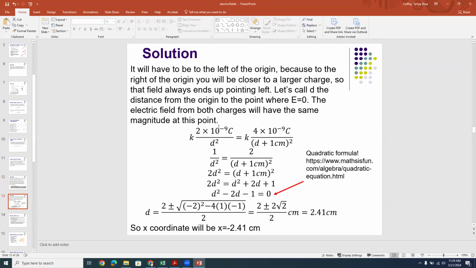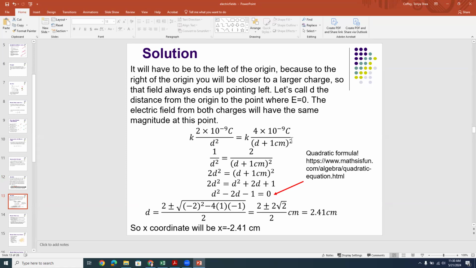So k times 2 times 10 to the minus 9 coulombs over d squared is equal to k times 4 times 10 to the minus 9 coulombs over (d plus 1 centimeter) squared. That's where the electric fields from the two charges will balance.